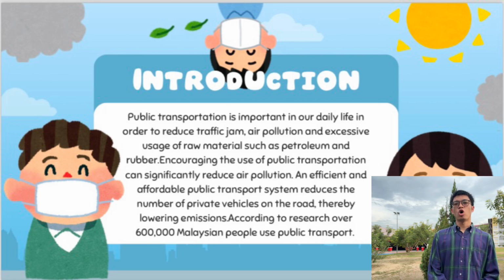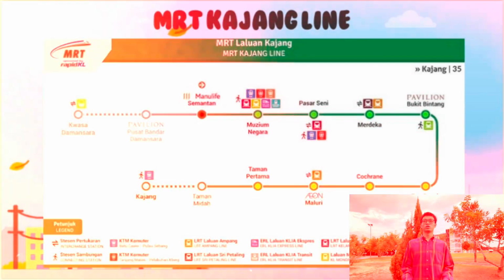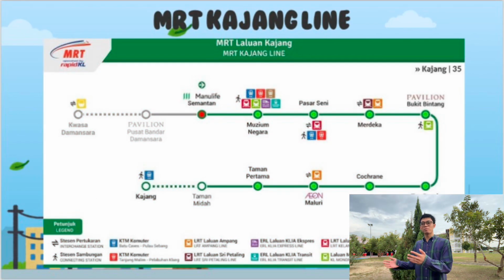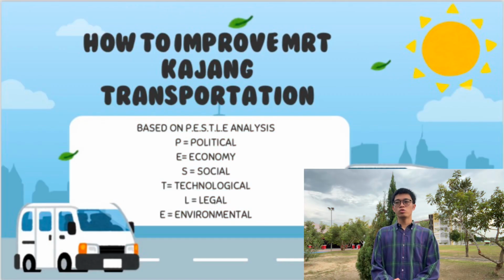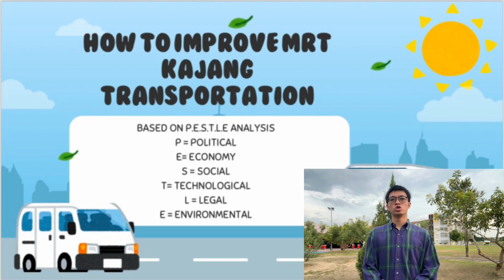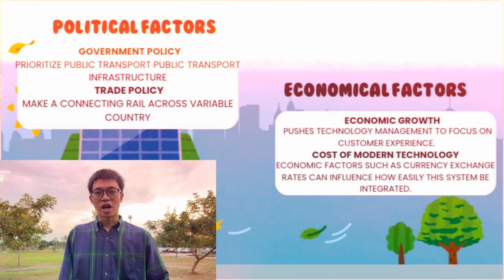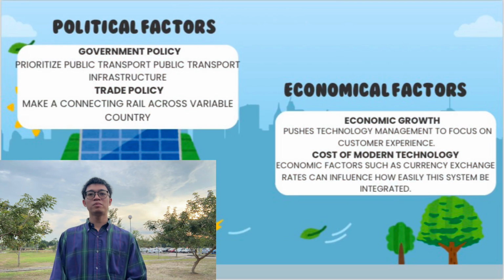According to research, over 600,000 Malaysian people use public transport. So as you guys can see, this is the MRT Kajang line. So right now, we are about to see an explanation on how to improve MRT Kajang transportation using the PESTEL method. Government policy prioritizing public transport and its infrastructure typically focuses on several key areas.